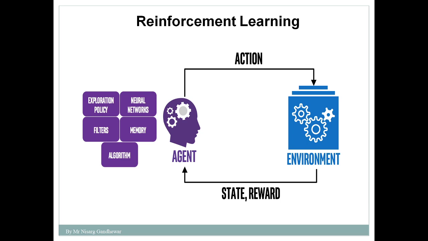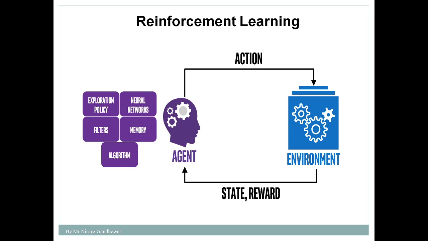And reward. So what do you mean by reward? Suppose the signal turns green from red and still your autonomous car is not moving. In that case, what will happen? The vehicle behind that particular car will give a horn. So this is considered as feedback, and this feedback is negative feedback for that autonomous car.